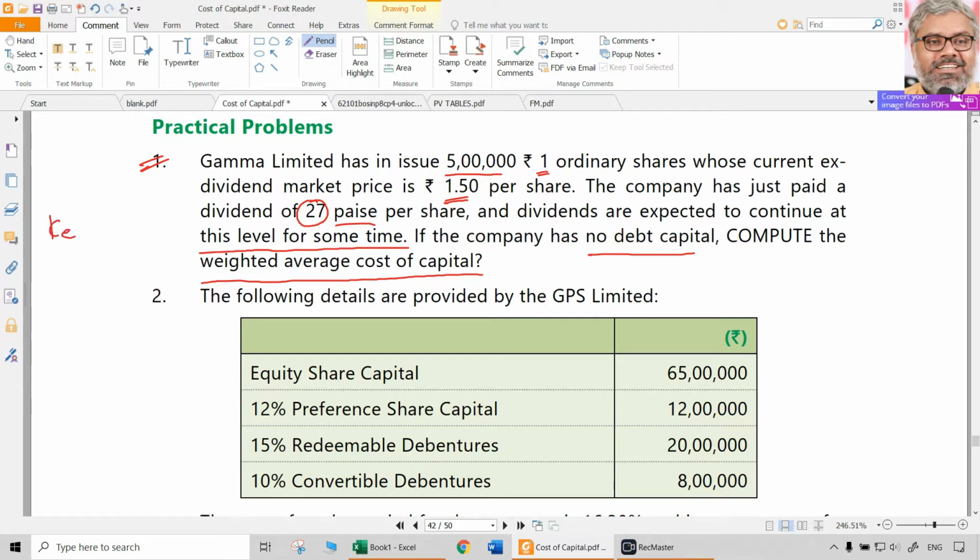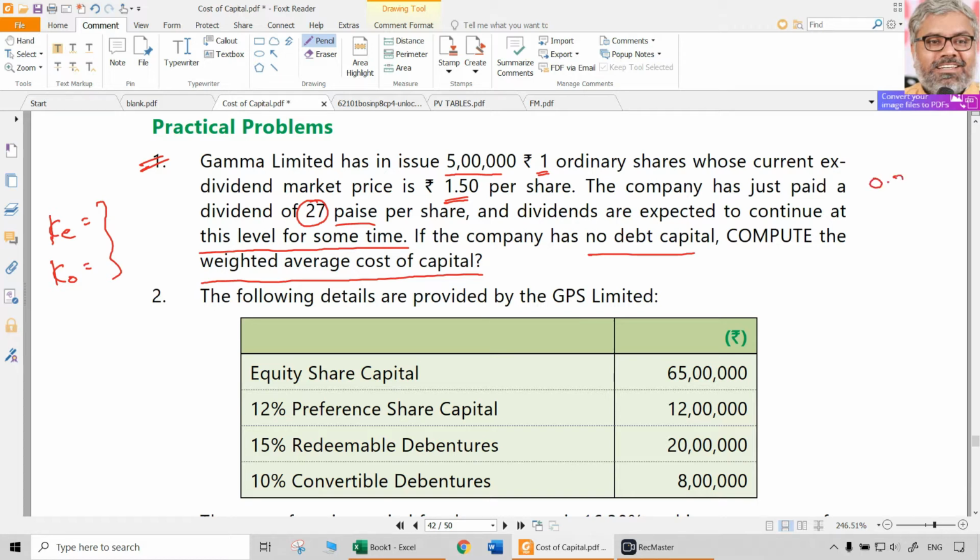It is not an examination standard question. It is only for practice. Cost of equity itself is the overall cost of capital also, which is called KO. Both are same in this case. How much is that? Same formula, D1 by P naught plus G. Is there any growth rate given? No. They are expected to continue at the same level, means there is no growth rate. Simply D1 by P naught.